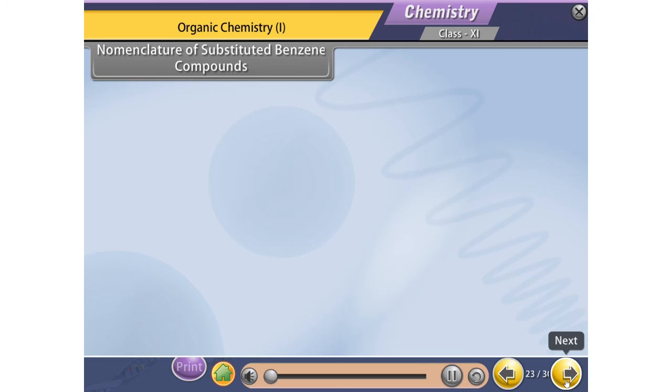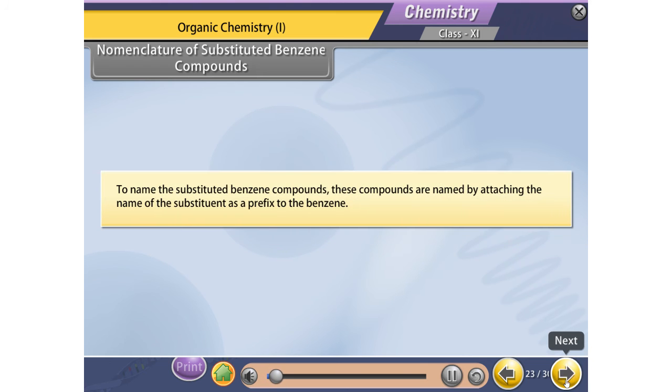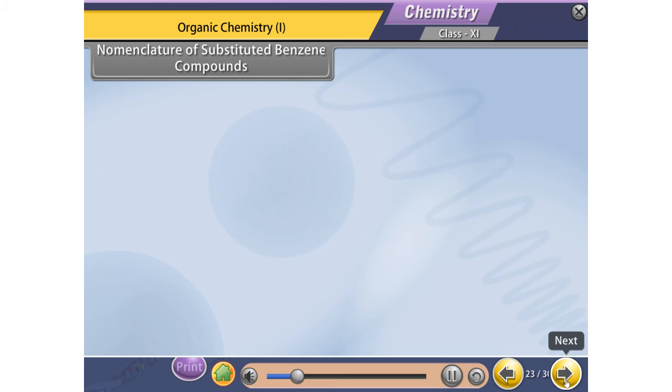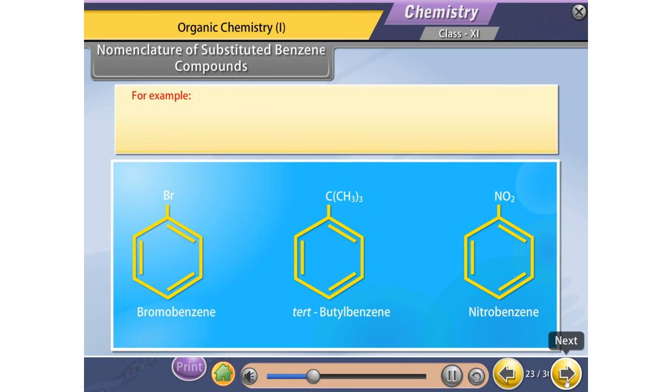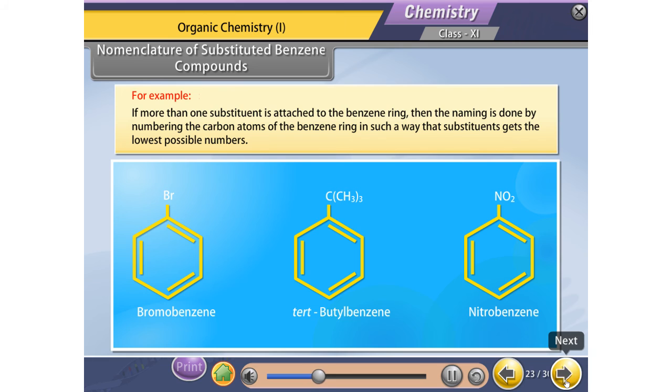Nomenclature of substituted benzene compounds. To name substituted benzene compounds, they are named by attaching the name of the substituent as a prefix to benzene. For example, bromobenzene, tert-butylbenzene, nitrobenzene. If more than one substituent is attached to the benzene ring, then the naming is done by numbering the carbon atoms of the benzene ring in such a way that substituents get the lowest possible numbers.